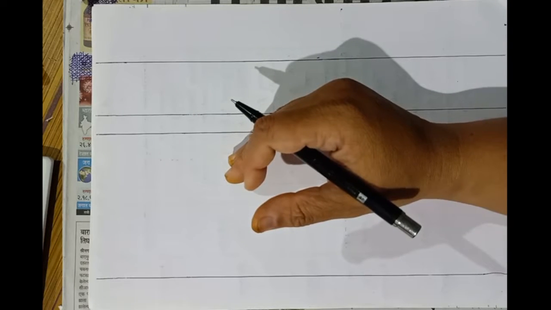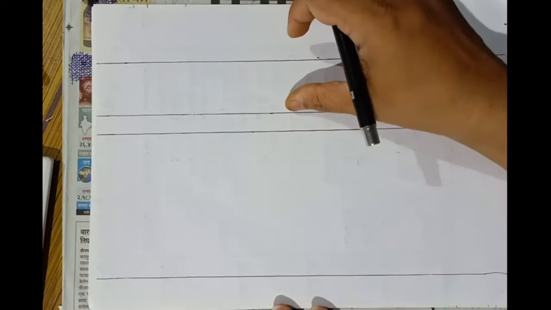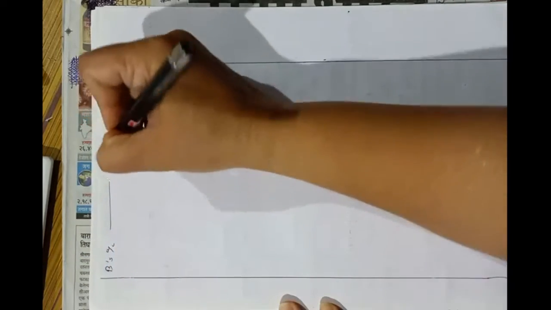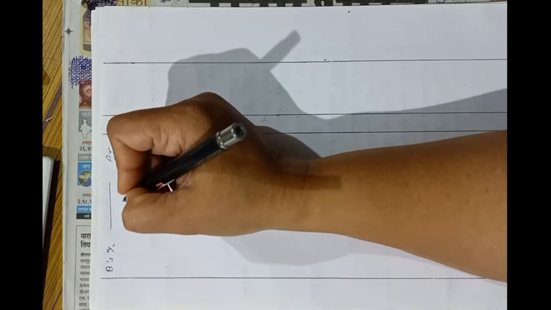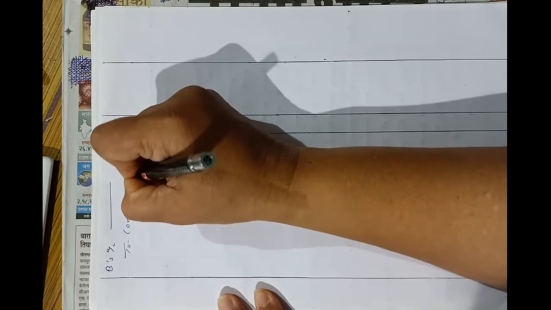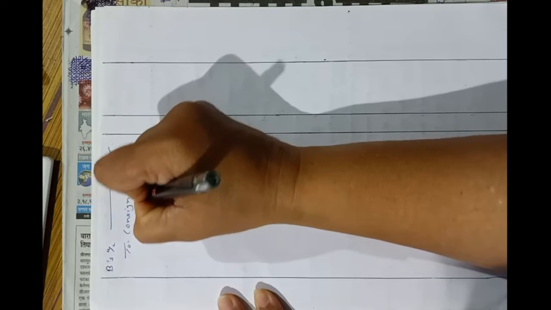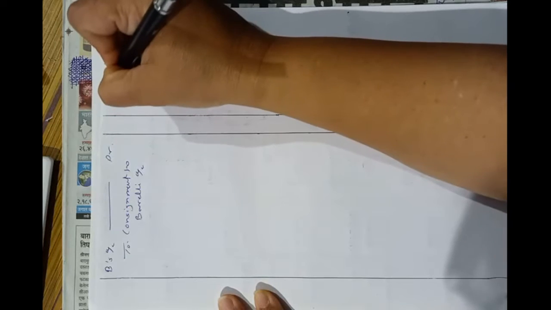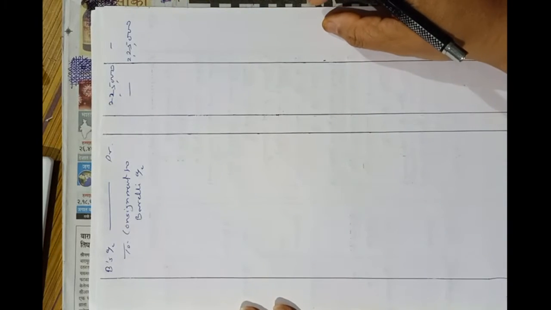Now we will pass the entry of 2,25,000, that is sales made by Mr. B, that is consignee. So the entry is B's account debit to consignment to Bareilly account, and amount is 2,25,000 as per our calculation. 2,25,000. Okay.